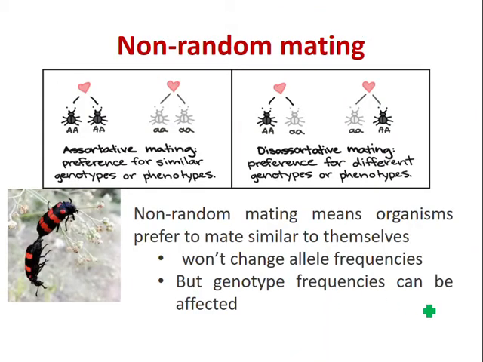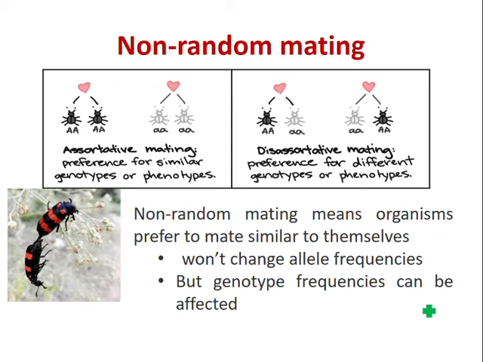Another disturbance to the allele frequency of a population would be non-random mating, where organisms may prefer to mate with others of the same genotype or of different genotypes. Non-random mating won't make allele frequencies in the population change by themselves, even though it can actually alter the genotype frequency. So this keeps the population from being in Hardy-Weinberg equilibrium, but it's debatable whether it counts as evolution, since the allele frequencies are staying the same.